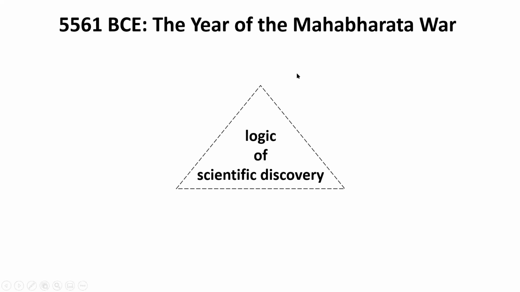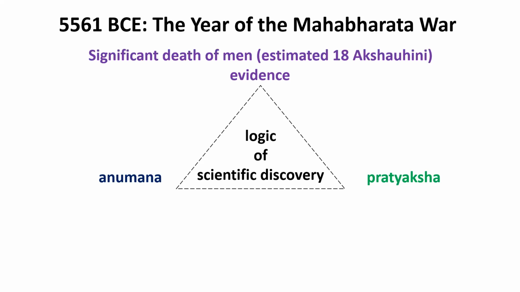What I mean by that is it has these three corners, a triangulation of explanation, that is evidence, prediction, that's anuman, and testing, which is pratyaksha. And it does not matter at which corner point we begin. All right. So, for example, here, one of the